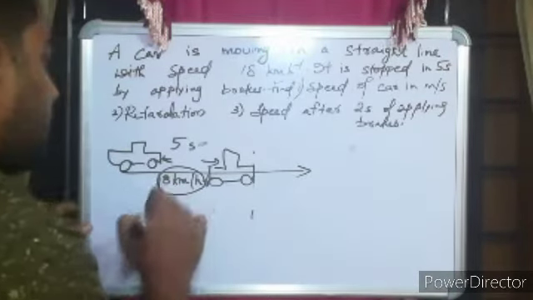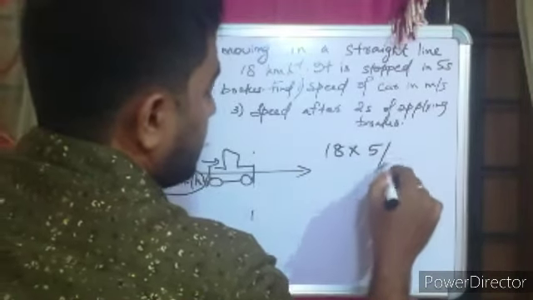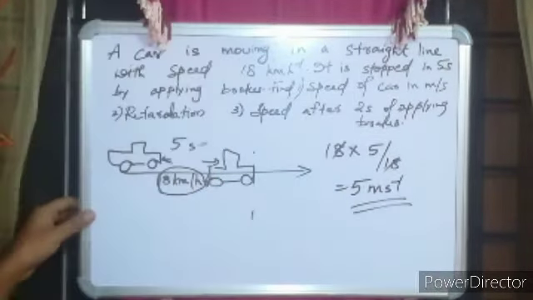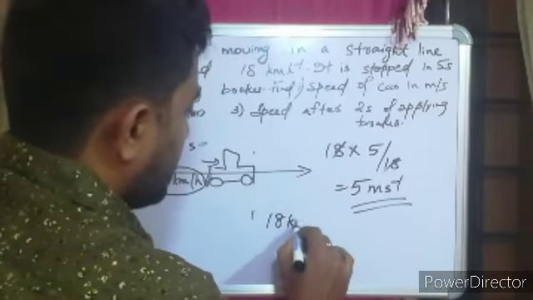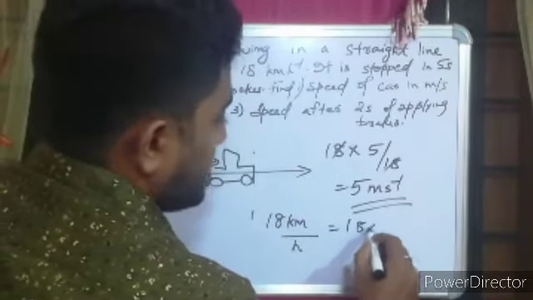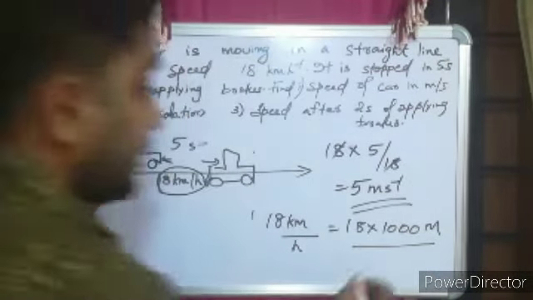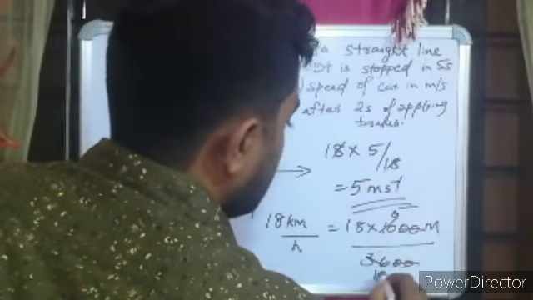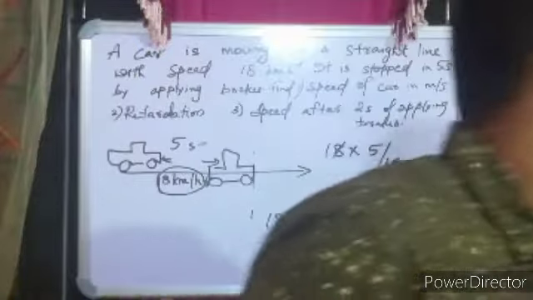So if you want to convert kilometer per hour into meter per second, multiply with 5 by 18. So you'll be getting 5 meter second raised to minus 1. The speed of the car is 18 kilometer divided by hour, that is what is given, right? So 1 kilometer is equal to 1000 meter, divided by 1 hour, which is equal to 3600 seconds. So 5 and again 18, so 18 will get cancelled. You got 5 meter second raised to minus 1.